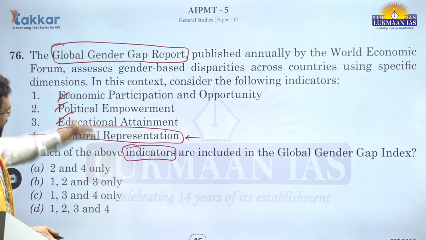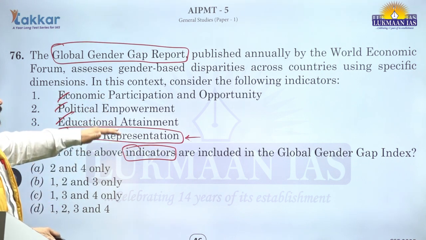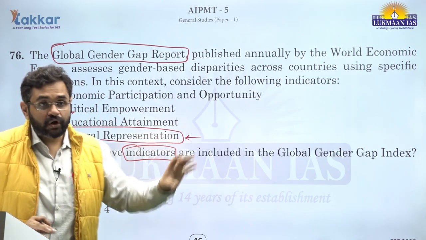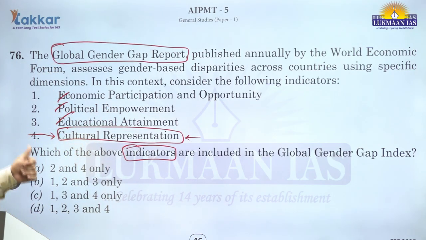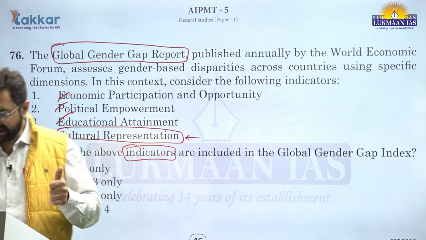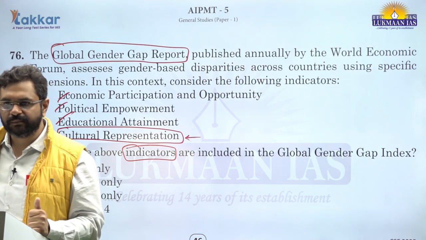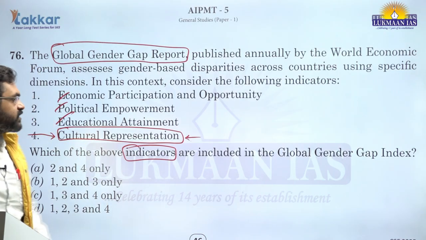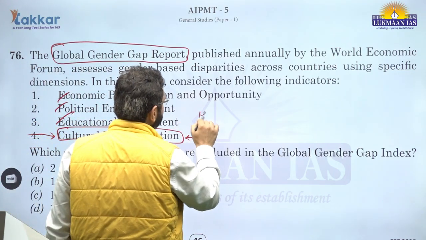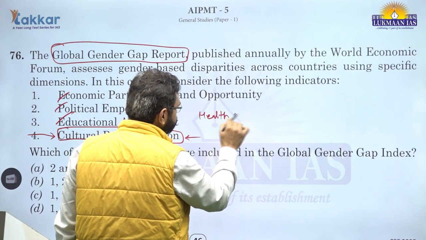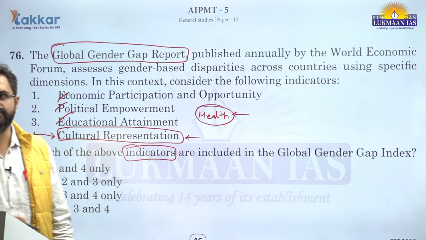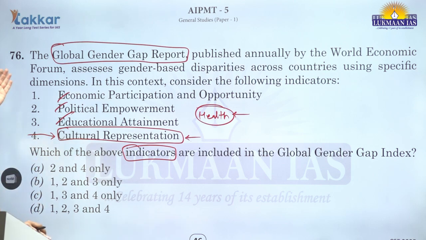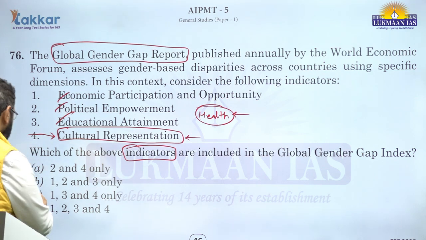So what are the indicators included in the gender gap index? Not the cultural representation, but economic participation, educational attainment, political empowerment and health and survival, right? So the fourth dimension is health, not the cultural representation. That health is also something that is outcome of better policies, better initiatives in the society, right? So question 76, the right answer is 1, 2 and 3 only, option B.